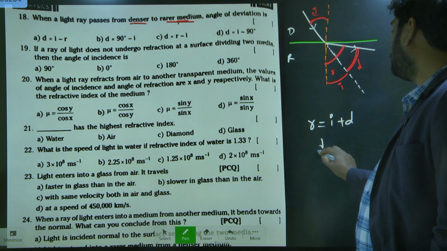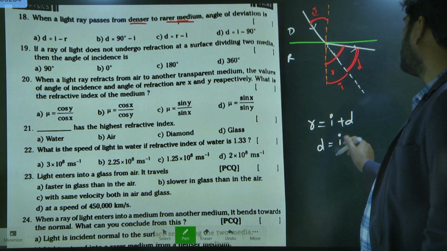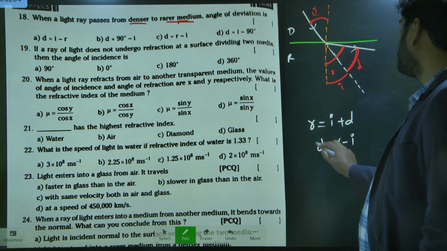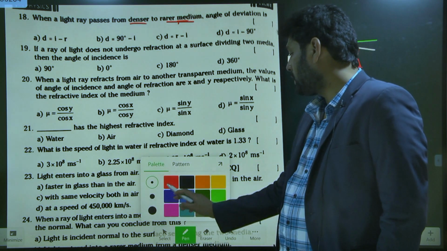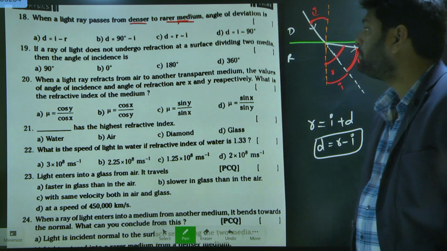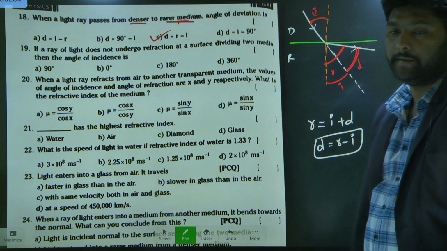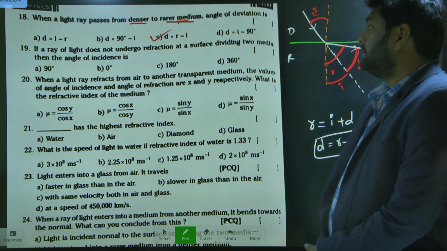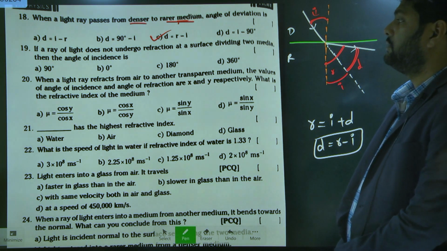From here, the deviation angle is equal to R minus I. So in this case, R minus I is your answer. Which option is right now? Option C is correct. Understand? Next, 19th question.